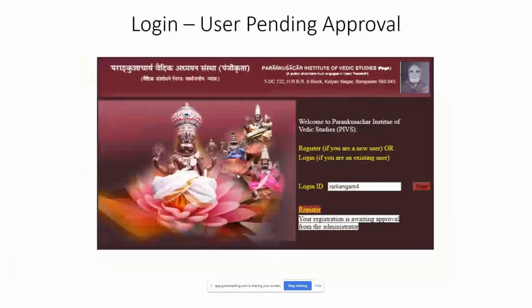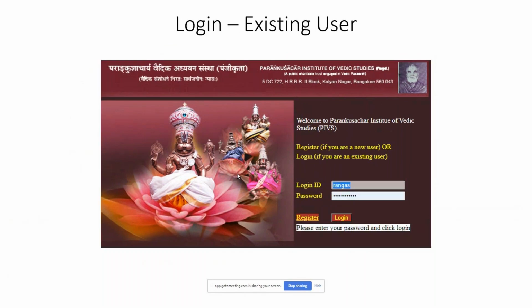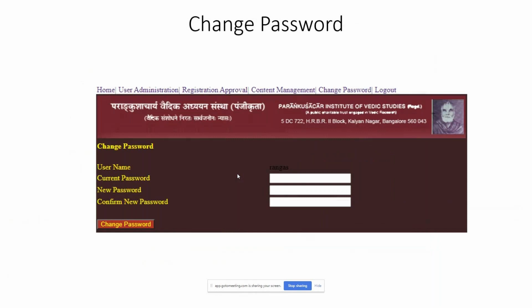A contributor can do whatever the reader and student can do. Additionally, the contributor can bring in new texts, change the hierarchy of text, import or export data, add relationships between one text and another text, edit the text, change manuscript text, and so on. An administrator can do the features that are provided for readers, students, or contributors, and additionally can change access control, allow or disallow access, and reset the password in case somebody has forgotten the password.